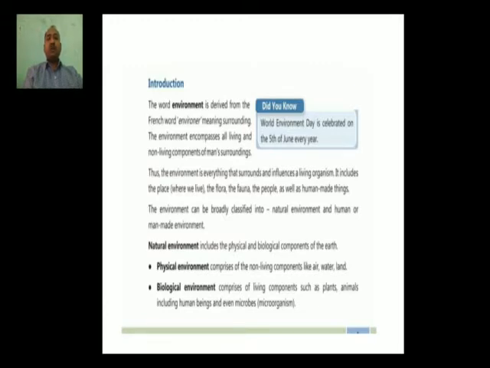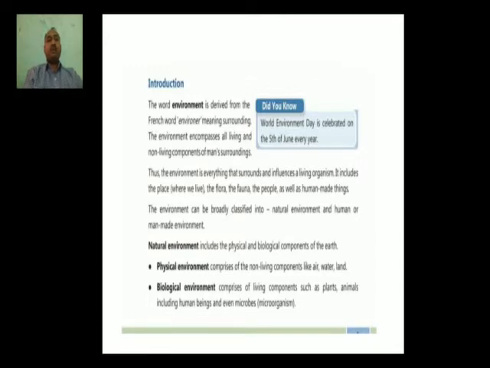Environment can be broadly divided into two parts: first, natural environment, and second, human-made environment. Natural environment includes physical and biological components of the earth. Now we will discuss both in detail.